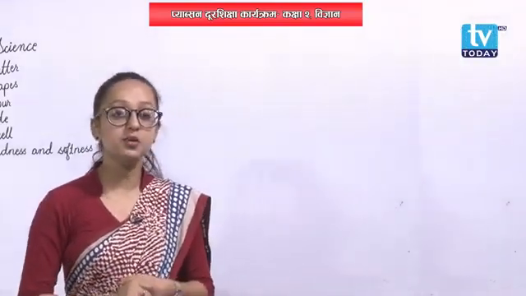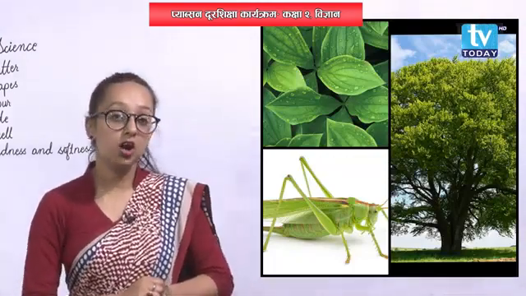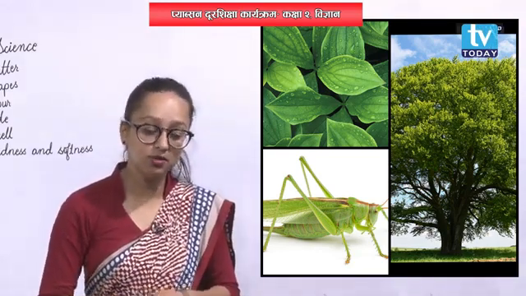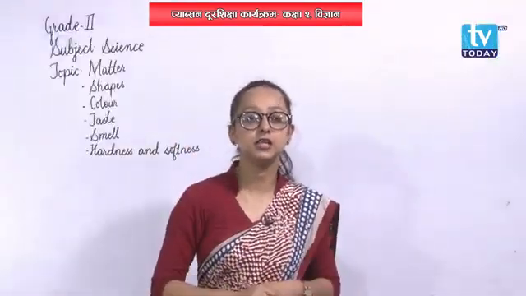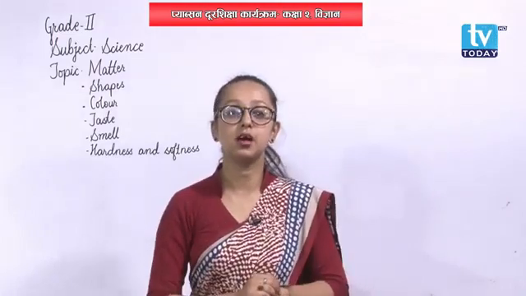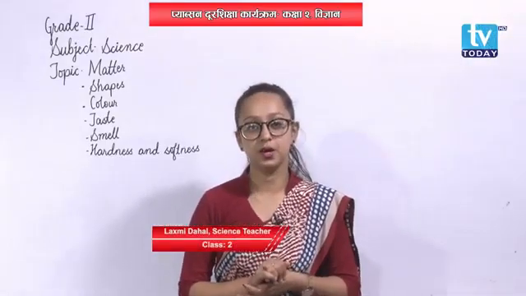Okay. Now moving on to next color, that is green. The color of the leaf. What is the color of the leaf? Is it yellow? Usually the leaves, they are green in color. And lettuce, green vegetables, they are also green in color. Trees, grasshopper, they all are green in color. And you can also think of other things that are green in color. Okay. Besides the examples that I have given, you can also think of other things that are red in color, that are white in color, that are green in color, and so on.